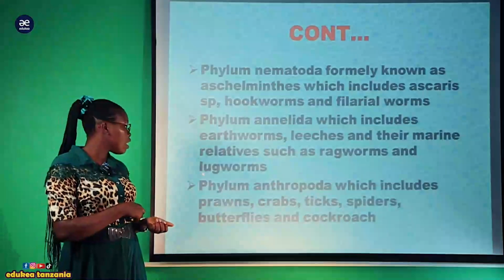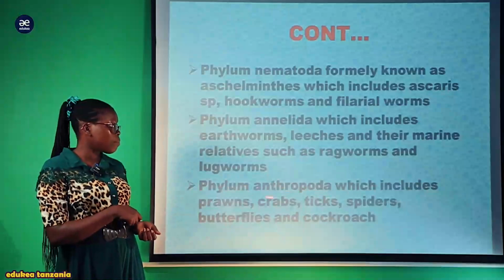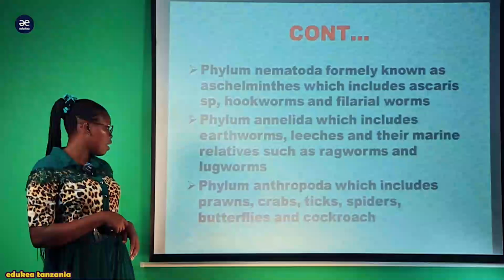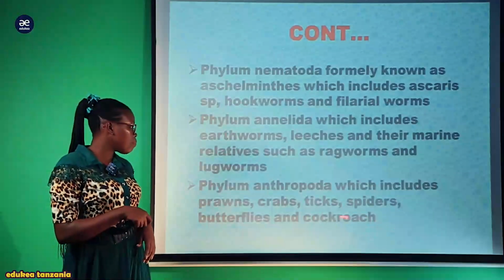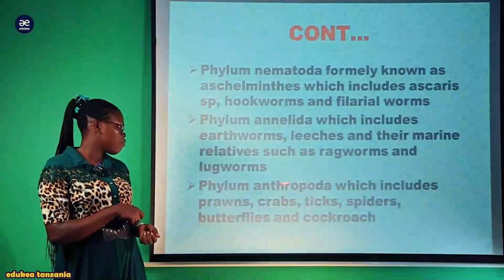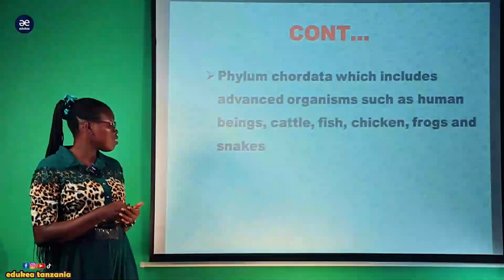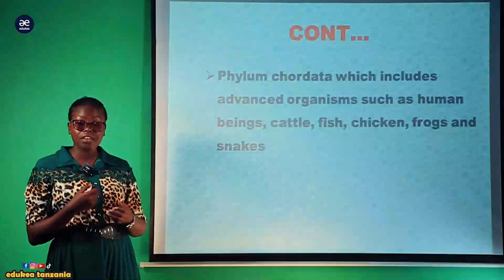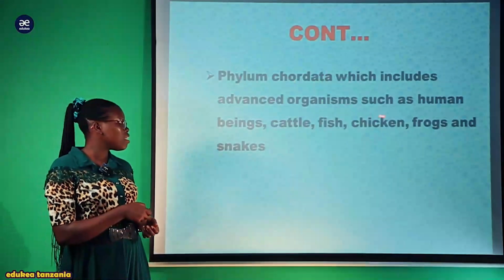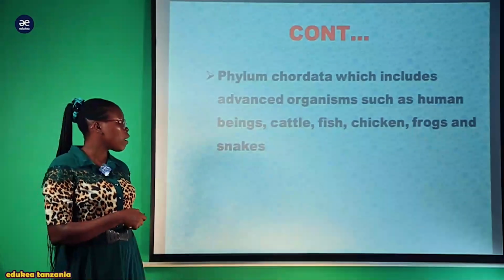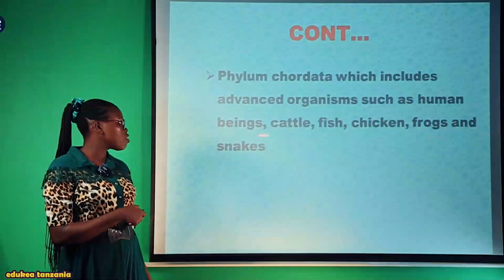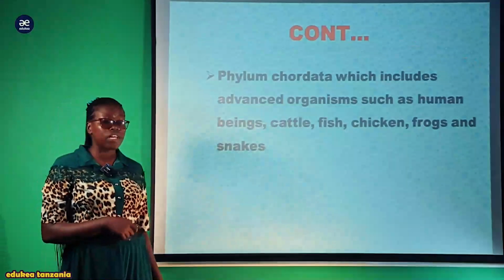Another phylum you can look at in your level is Arthropoda, where we will look at crabs, ticks, spiders, cockroaches and butterflies within this phylum. And another phylum we want to look at in the kingdom Animalia is phylum Chordata, which includes advanced organisms such as human beings, cattle, fishes, chicken, frogs and snakes. These all belong to this phylum Chordata.